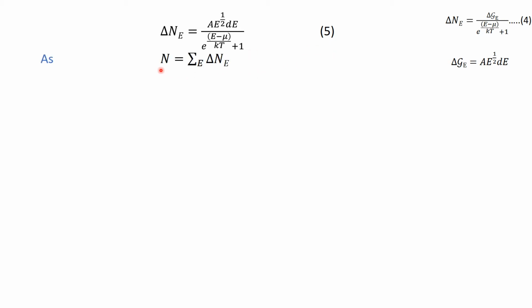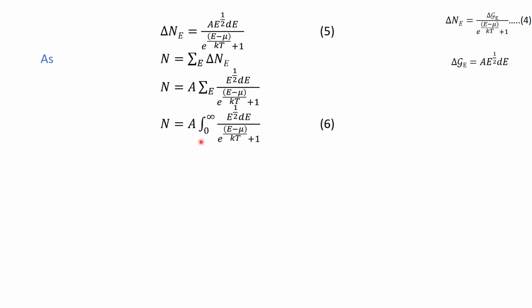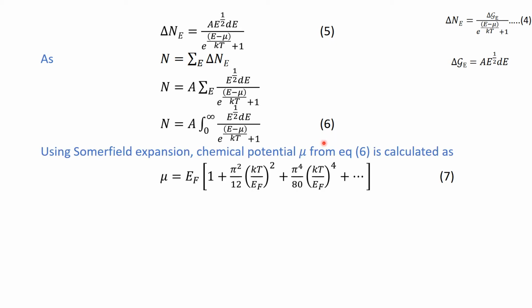Now the total number of particles will be equal to the sum of all these particles in the energy states E. So if you put the value of delta n(E) from equation number 5, we have this one. Now the electron energy states are very closely spaced, and they are very numerous, so we have to replace this sigma by integration. So we have this relation for the total number of particles given by equation number 6.